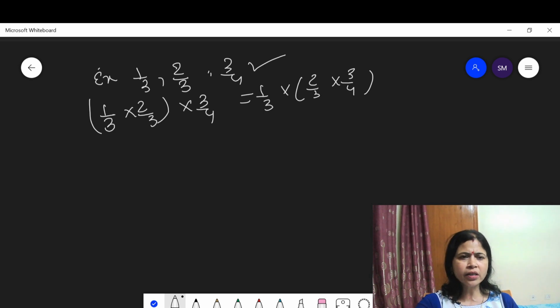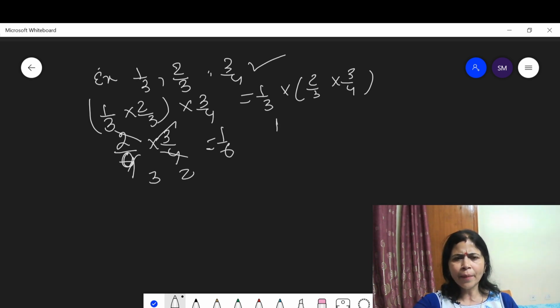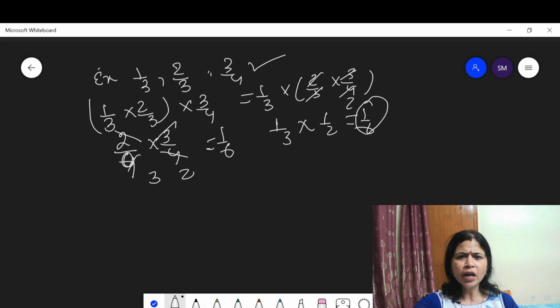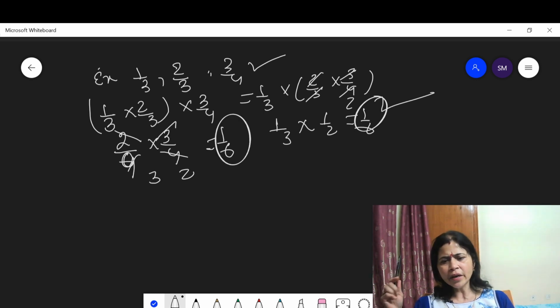Let us take the LHS and the RHS. This is 2 upon 9, 2 upon 9 into 3 upon 4. Then 2 cancels 2, this is 3, so the LHS is 1 upon 6. Now think about the RHS. This is 2 upon 3 into 3 upon 4, 3 cancels, this is 1 upon 2 into 1 upon 3, which is equal to 1 upon 6. Here the LHS is equal to the RHS. This means multiplication in rational numbers satisfies the associative property.